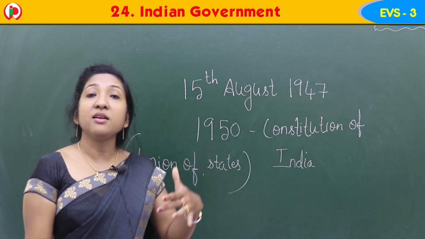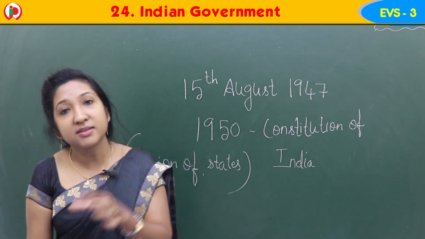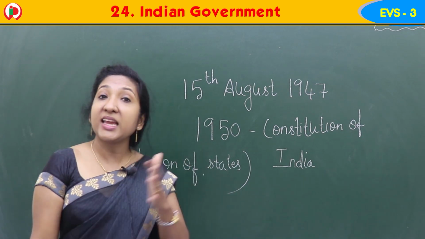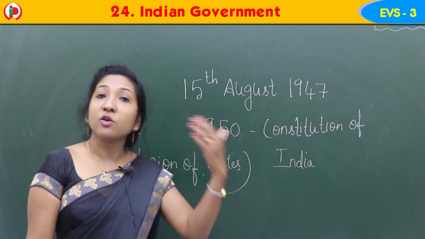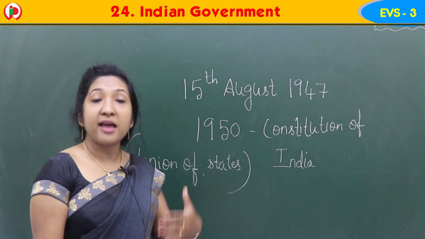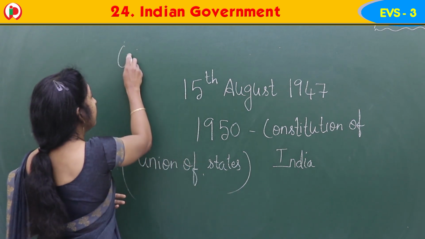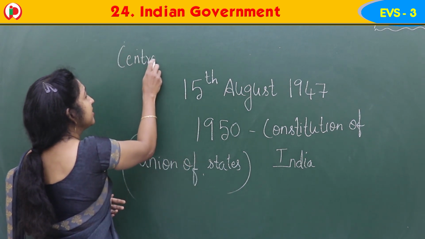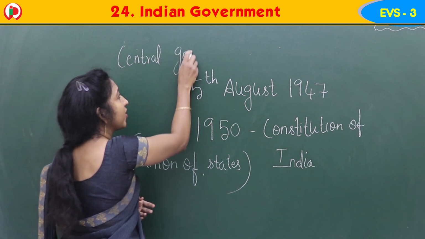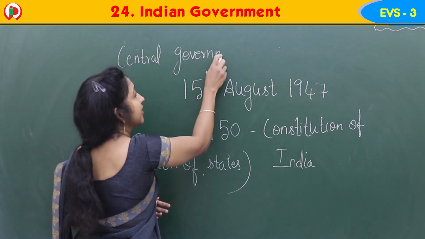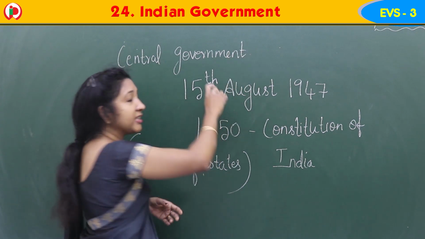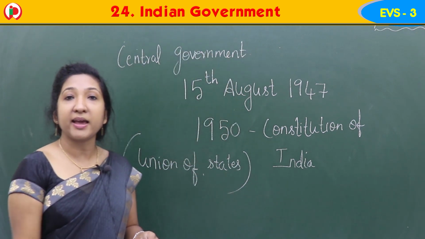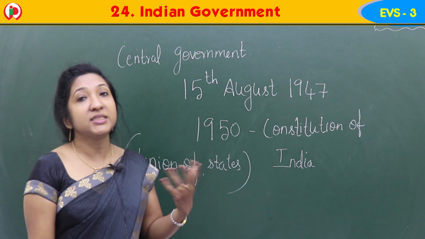That's the reason India is divided into different states, and each state has a government that rules its state.